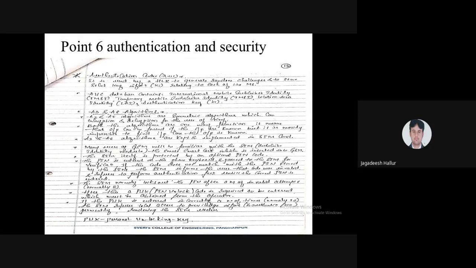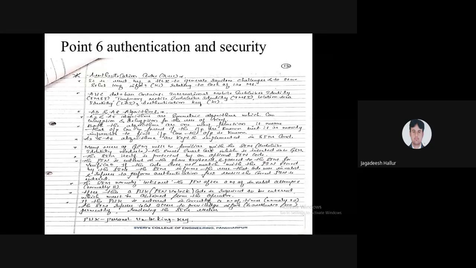For that we require some information, namely the HLR and VLR. The HLR is the Home Location Register, which stores the permanent address. The VLR, the Visitor Location Register, stores visiting information: when the user changes locations, that information is stored in the VLR.